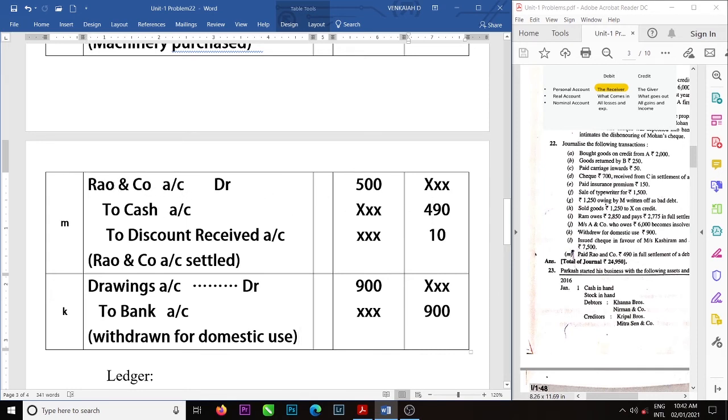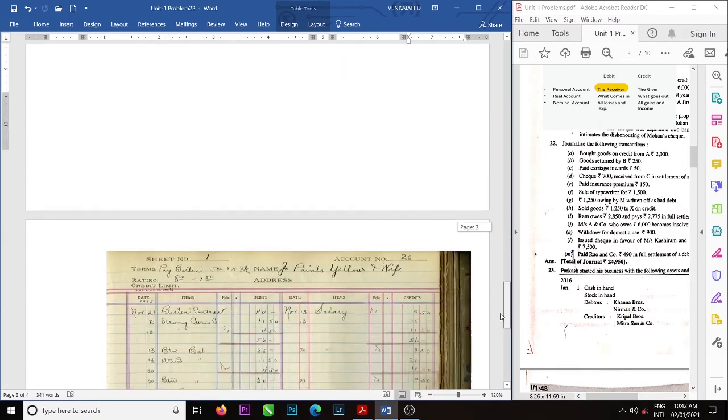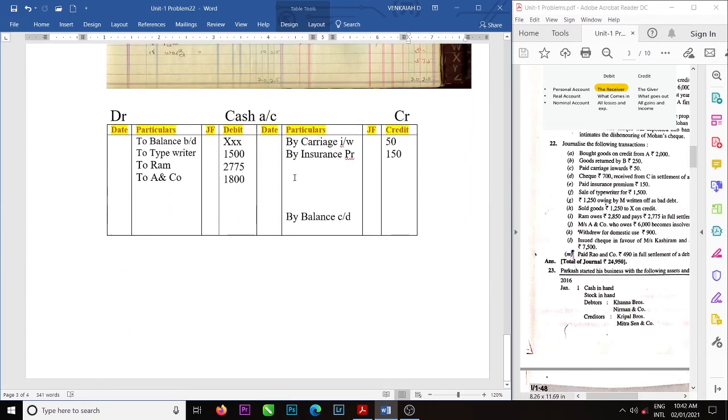Debit account name Rao and Co. We have to write on the credit side because cash is showing credit. And amount is 490. Rao and Co, 490.